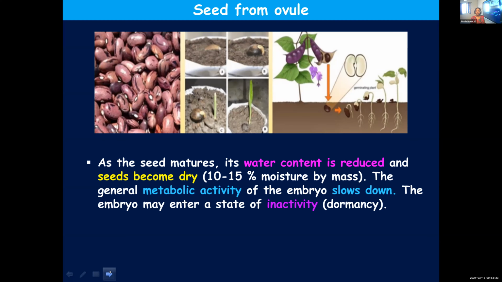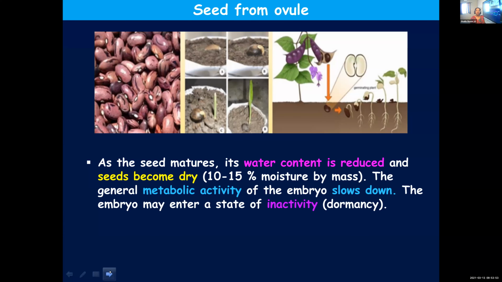Otherwise some insects can spoil them, but if you take care of those pests, these seeds will remain like that for years. And whenever we need to raise a plant from them, you give them appropriate conditions. Not soaking them, just giving them appropriate moisture, like spreading them on wet cotton, and they will start germinating within a few days.